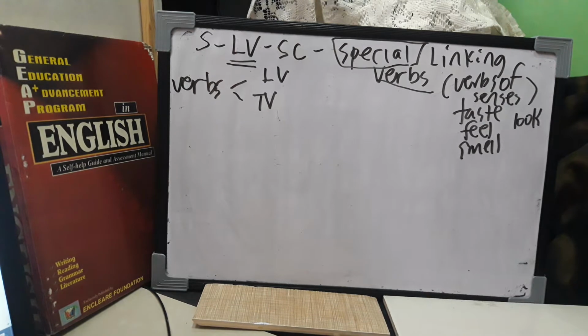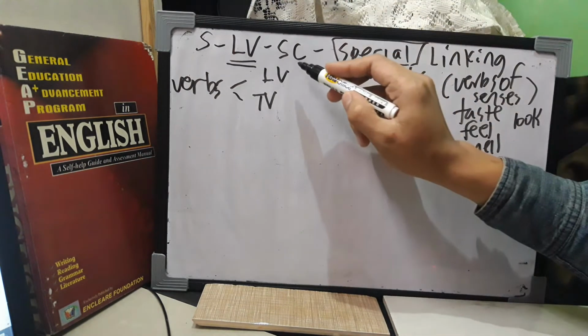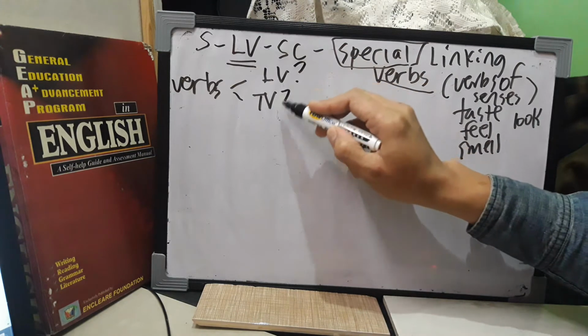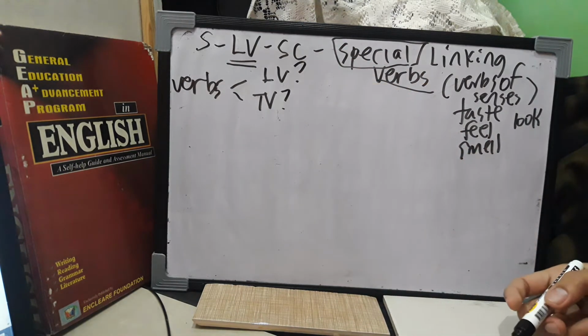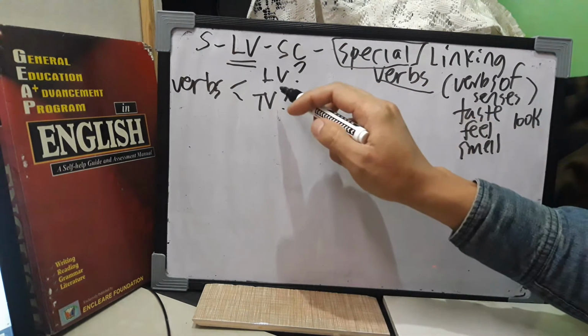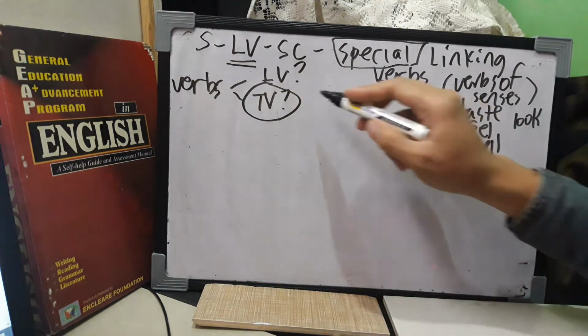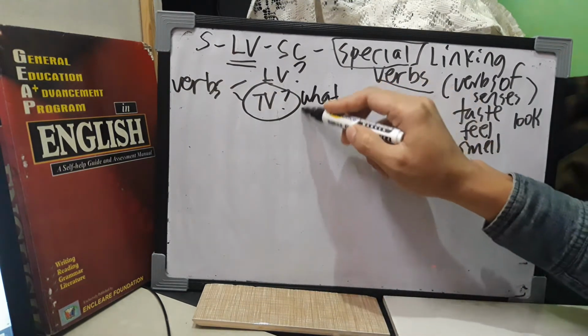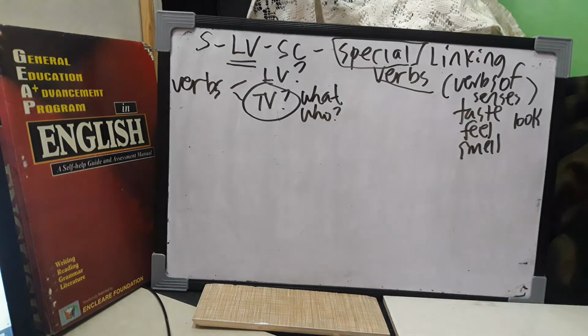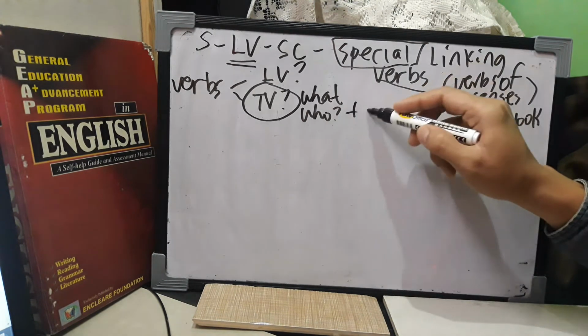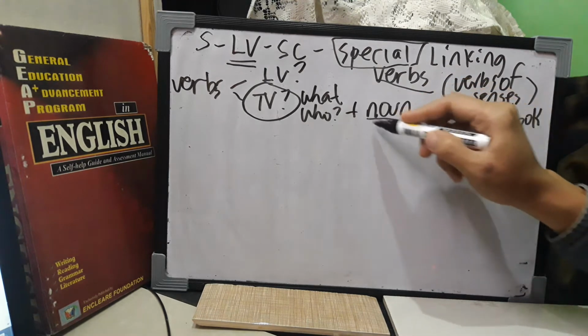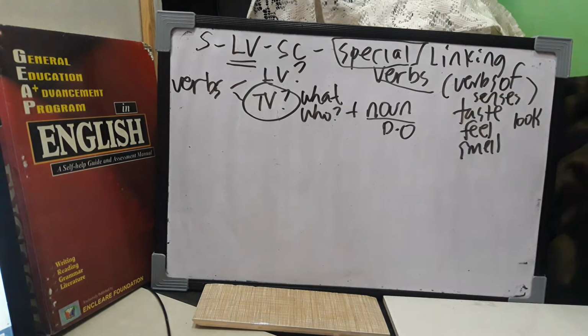Now, the question is, teacher, if I use the verb taste, feel, smell, or look, how do I identify whether it is a linking verb or a transitive verb? Let's go back to the basic rule. If there is a possible answer to the question what or who, then it is followed by a noun, and that is your direct object.